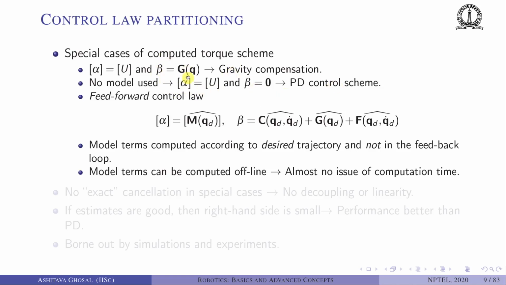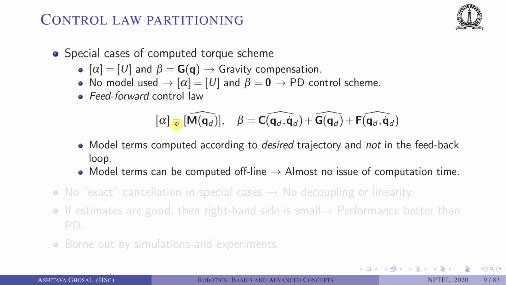So beta is G of Q means, remember the right hand side there is a G and then you have alpha tau prime plus beta. If beta is G, the gravity terms cancel out from both sides and the system will behave as if there is no gravity. Likewise, if alpha is U and beta is 0, you can show that you will get back the PD control scheme, very straightforward.